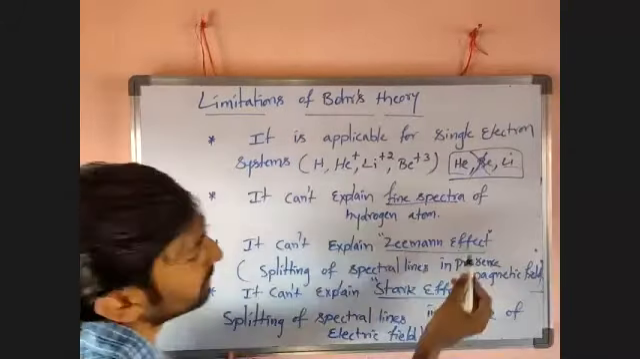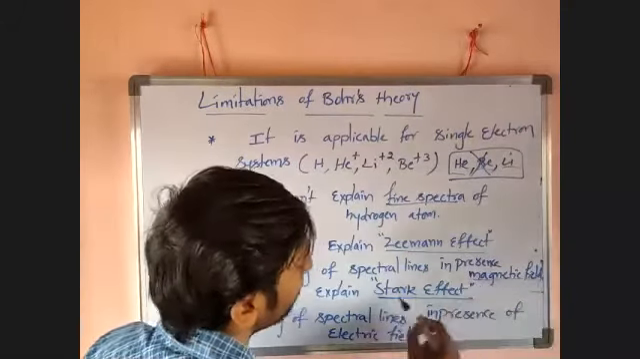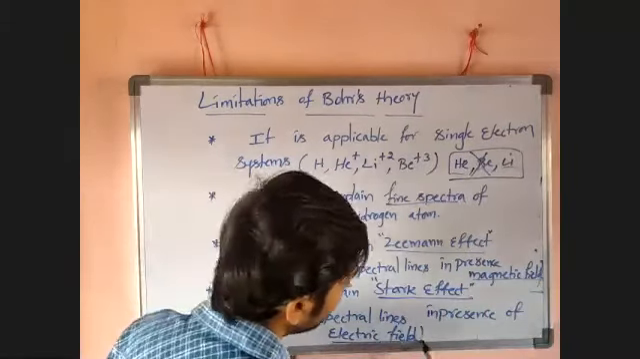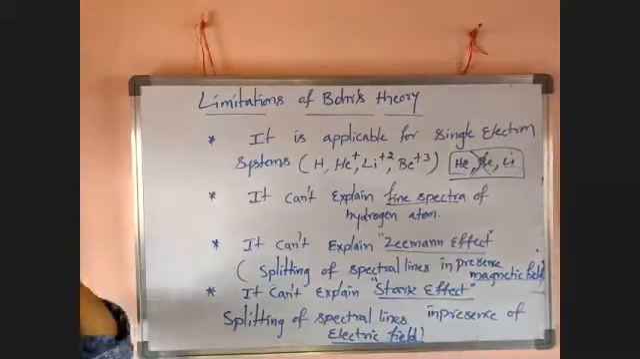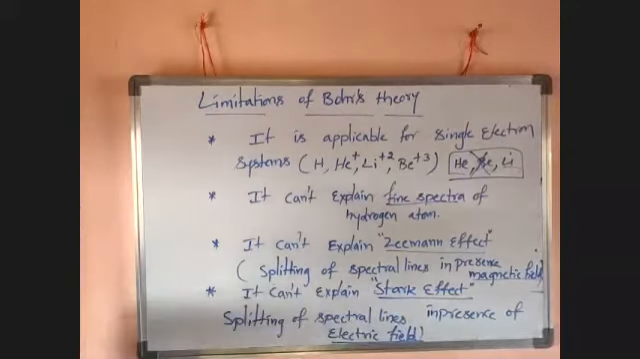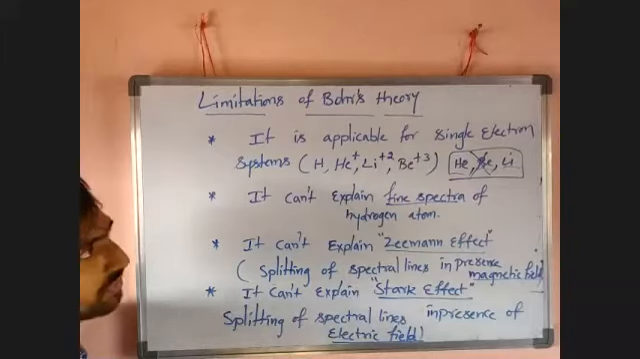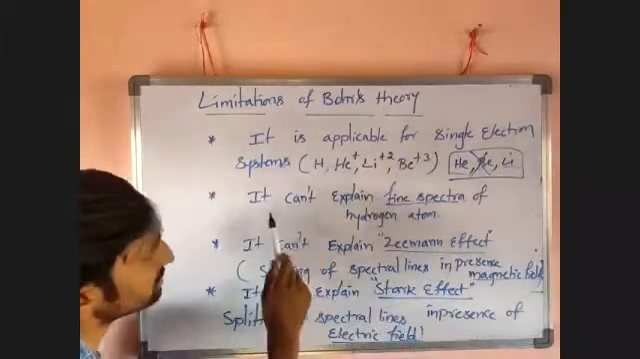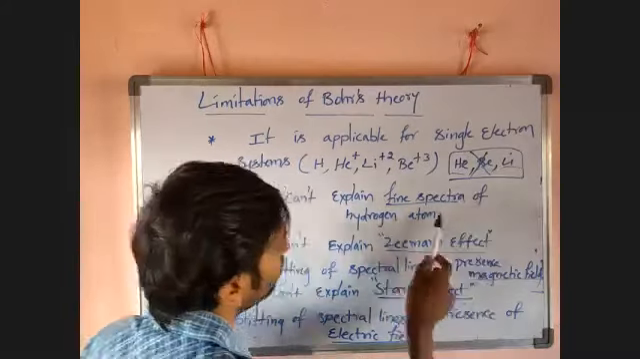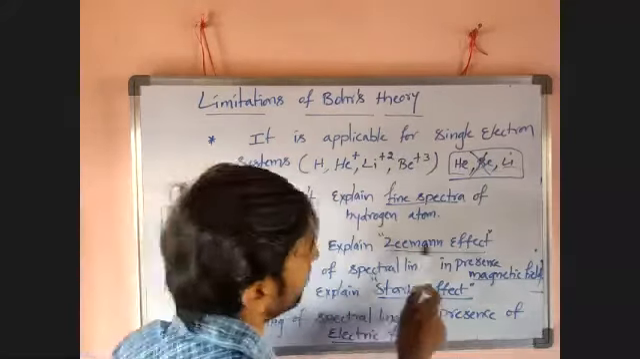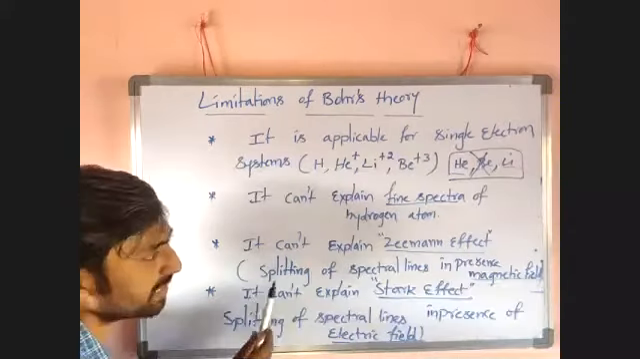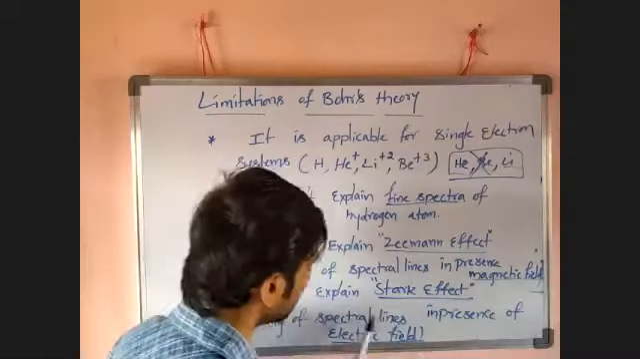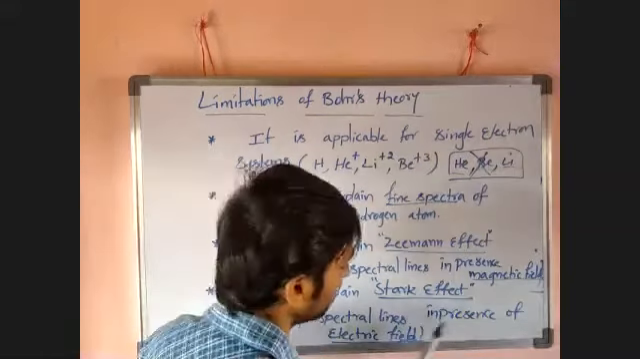Here, Zeeman effect means splitting of a spectral line in presence of a magnetic field. Stark effect means splitting of a spectral line in presence of an electric field. These two, Zeeman effect and Stark effect, are not explained by Bohr's theory. Try to remember: it is not applicable for single electron systems. It cannot explain the fine spectra of the hydrogen atom, and it cannot explain the Zeeman effect, or the Stark effect.